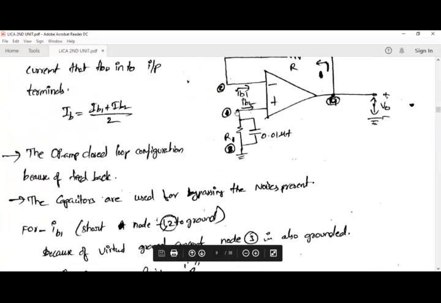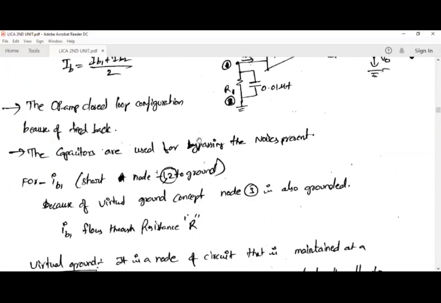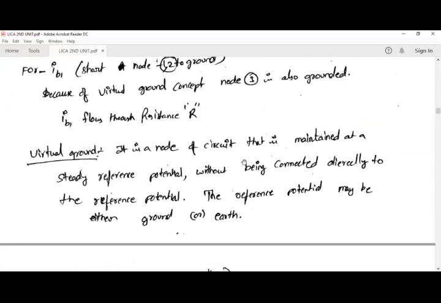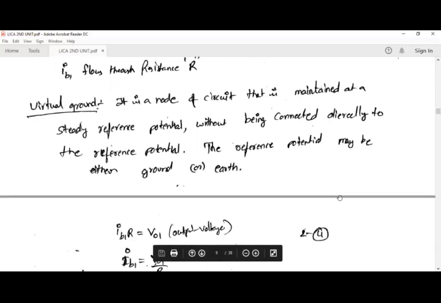Here we are making this terminal grounded, whereas we are not connecting this terminal to the ground, but we are assuming that terminal to be ground. So that concept is called the virtual ground concept, without being connected directly to the reference potential. The reference potential may be either ground or earth. So this is called the virtual ground concept.